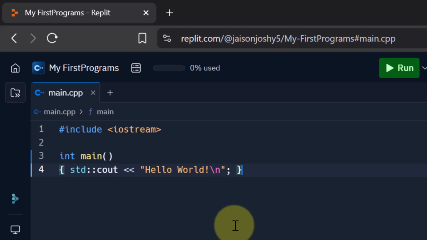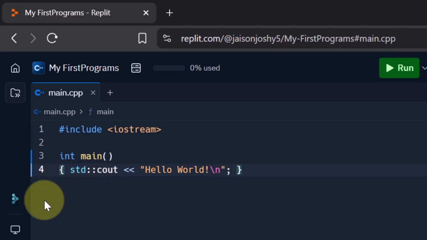Alright, now inside these curly braces we see std, then a double colon, cout, and two angle brackets, and within that it is written "Hello World" within double inverted commas or double quotations. And you see a \n over here and a semicolon. Let's break down all of these. Now, what is cout? What is std first of all?